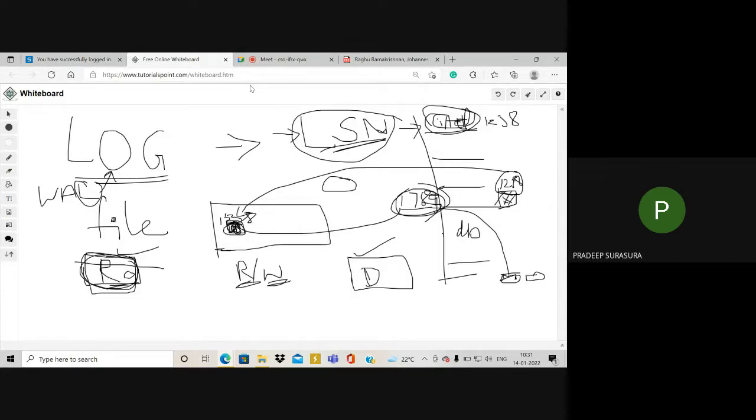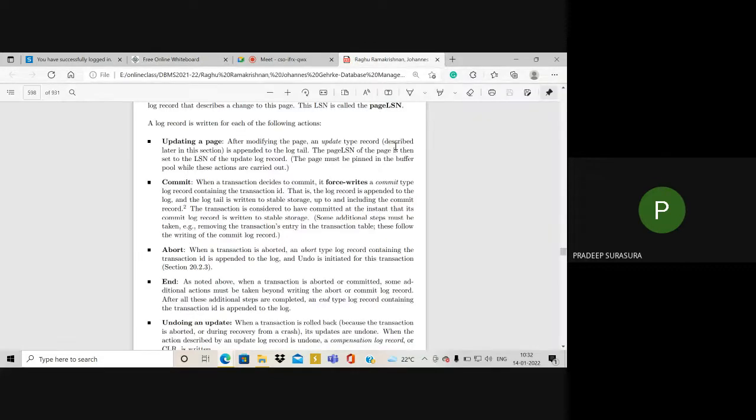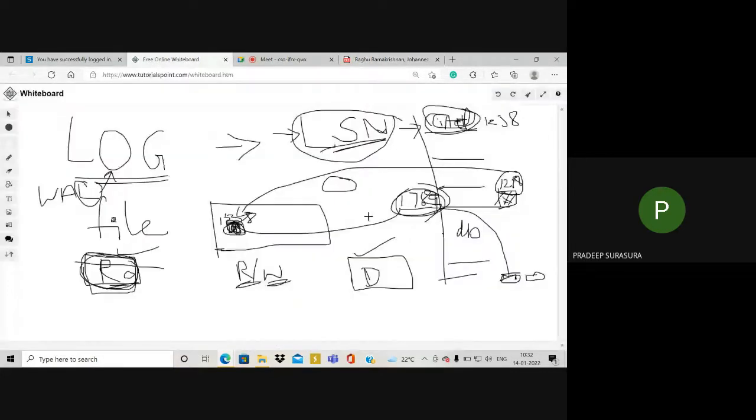The moment you press the cancel button, your system executes an abort. Or there might be chances that if you do not do anything, you just remain silent for a long time, automatically an abort will be run by your system. The moment it runs an abort, the entry is made into the log file stating that this transaction was aborted.